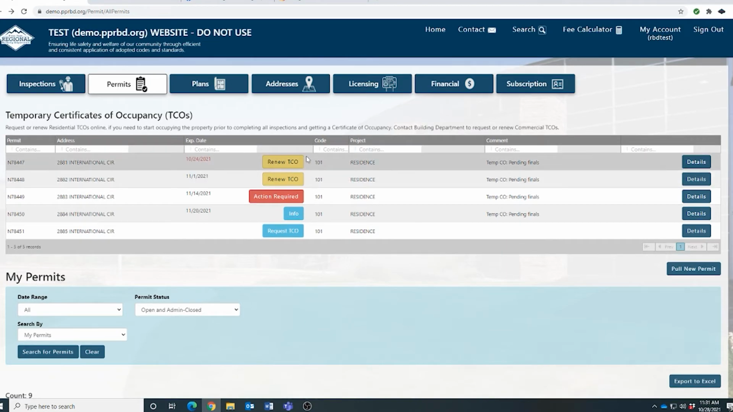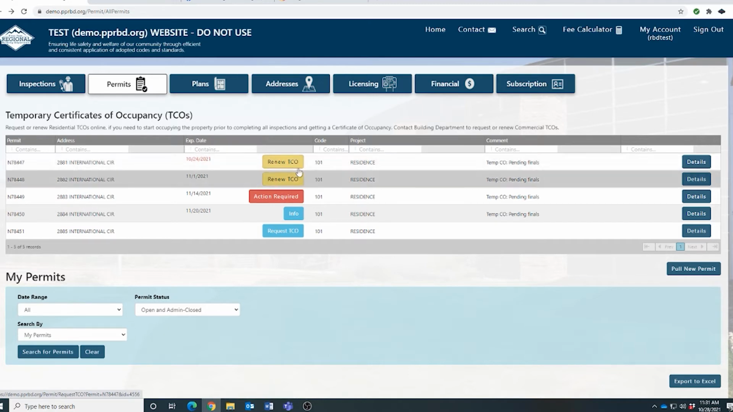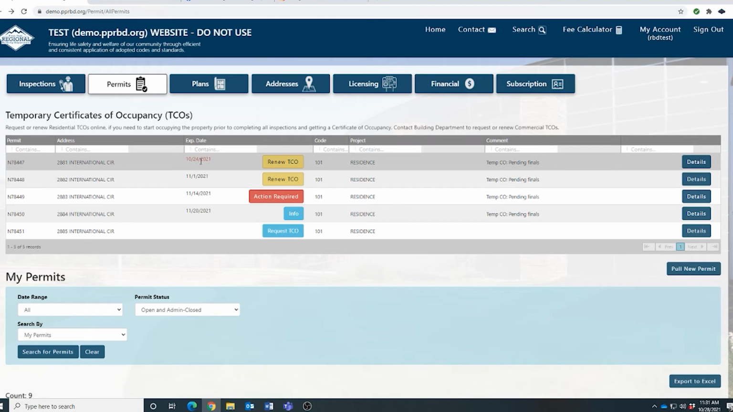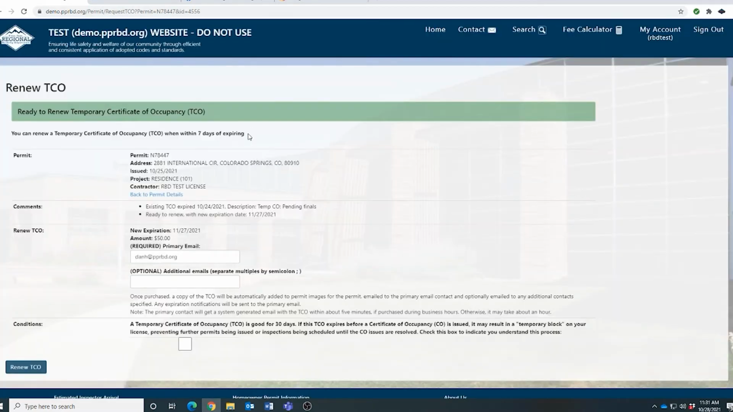Next up, we want to talk about renewing a TCO. A lot of people forget to renew, and that can become a real problem. This new feature will not only bring it to your attention when it's about to expire, but it makes it easy to take care of because you can do everything on your own right there from your computer. When it comes to renewing a TCO, it's important to remember that it can only be renewed within 7 days of the expiration date. The cost to renew is $50, just like the initial TCO request.